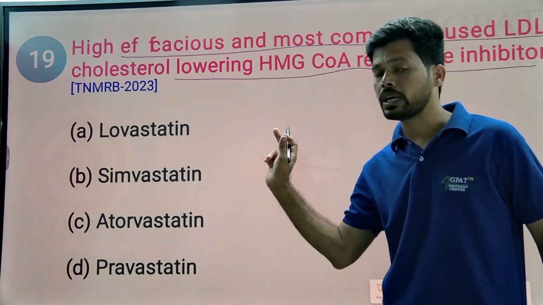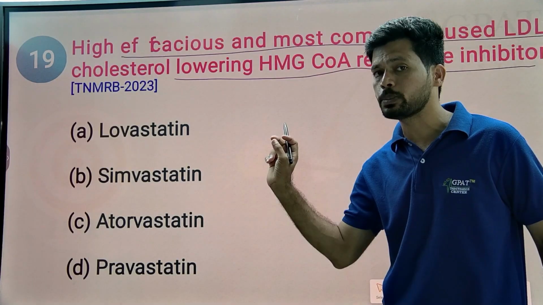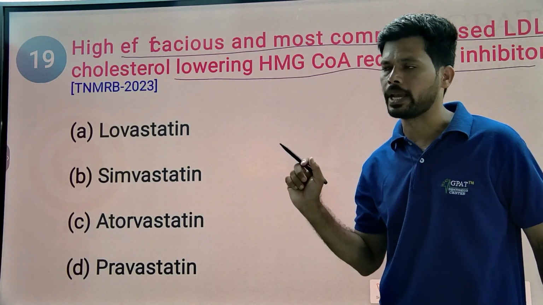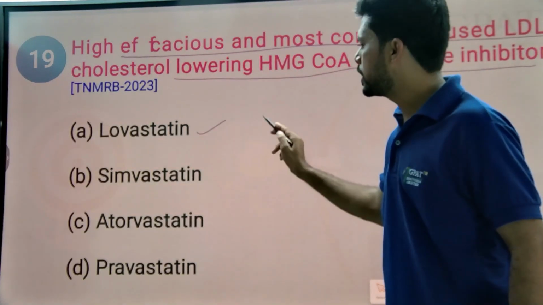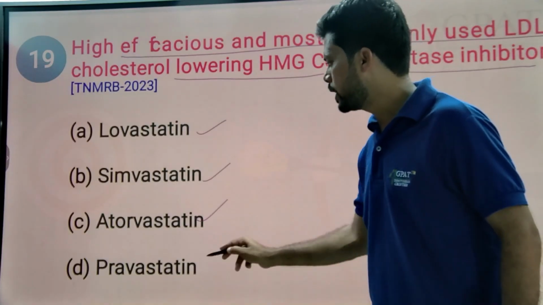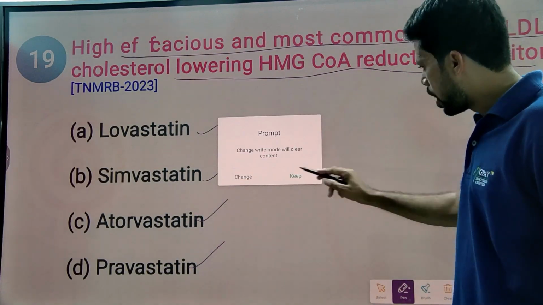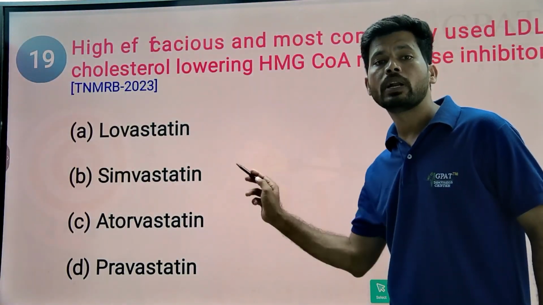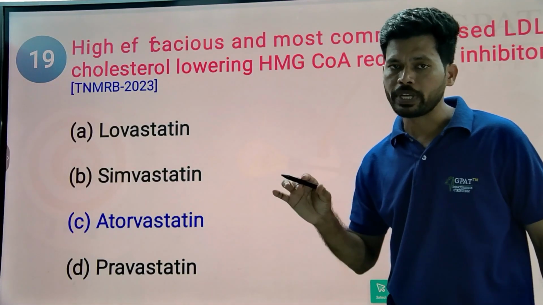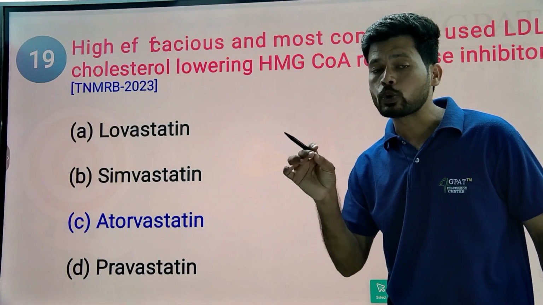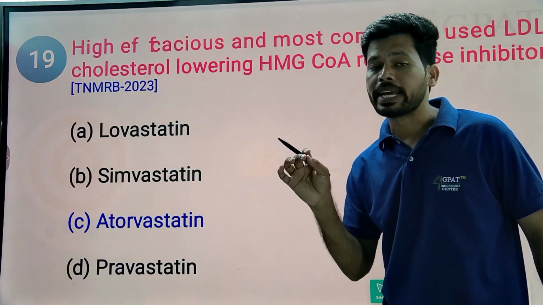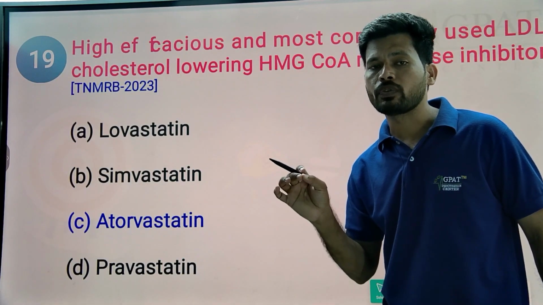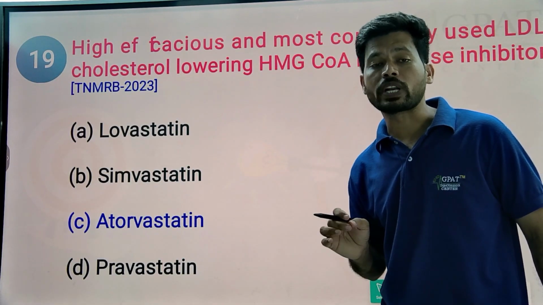It acts by inhibiting HMG-CoA, hydroxymethyl glutaryl coenzyme A reductase. Lovastatin, simvastatin, atorvastatin as well as pravastatin are all statins that act by inhibiting this enzyme, which is essential for the formation of a rate-limiting product in cholesterol biosynthesis.